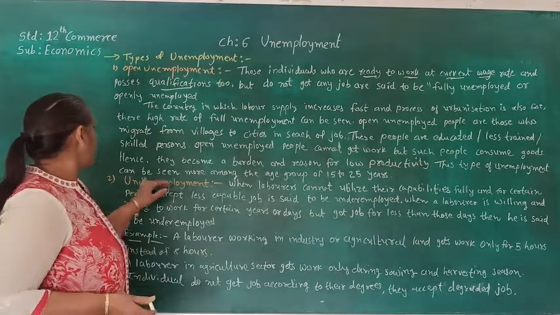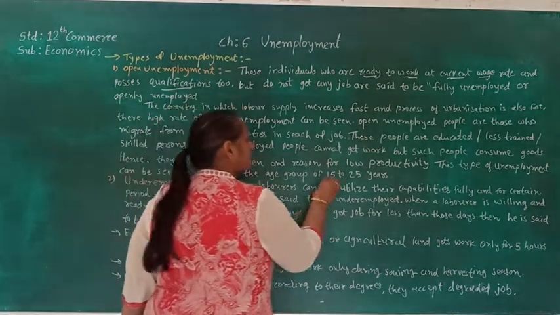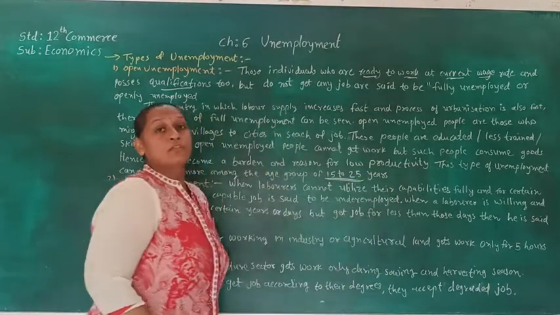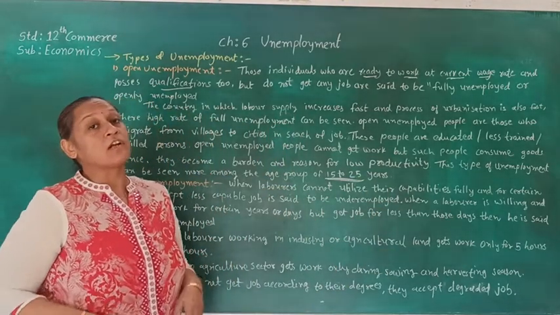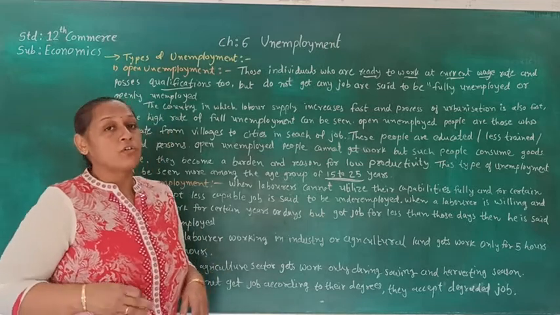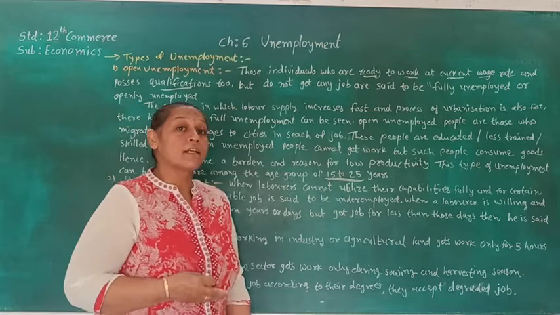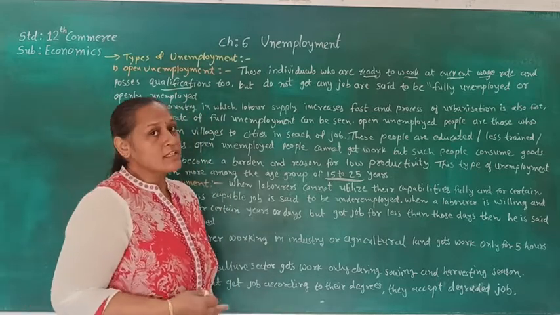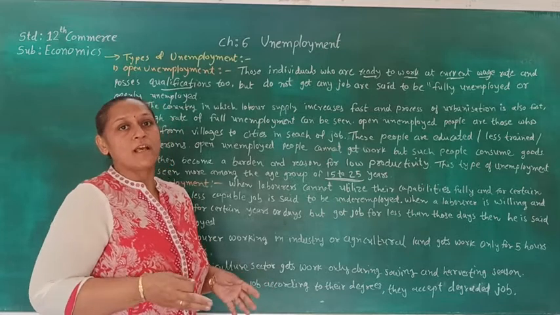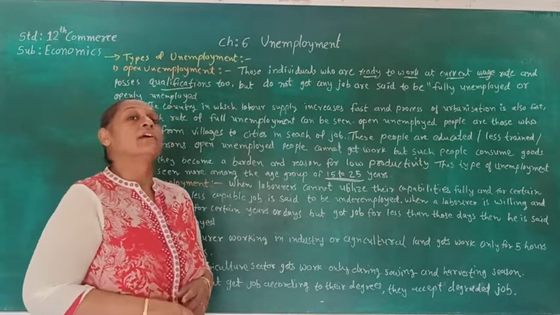This type of unemployment can be seen more among the age group of 15 to 25. People aged 15 to 25 are not taking just any job because of their education, but they are not getting work because of their lower skill.